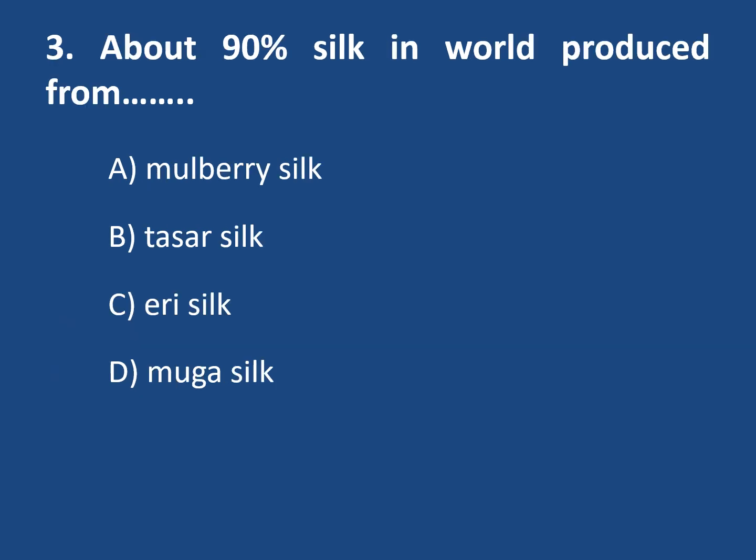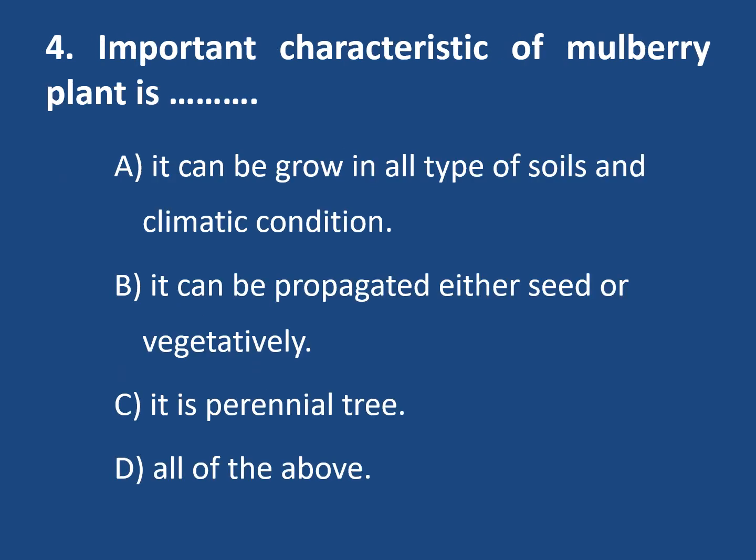Then, about 90% silk in the world is produced from, options are mulberry silk, Tassar silk, Eri silk, and Muga silk. Here the correct option is mulberry silk, because this mulberry silk is obtained from Bombyx mori. Bombyx mori is a highly domesticated, easy to handle silk moth, and that's why about 90% silk in the world is produced from mulberry silk.